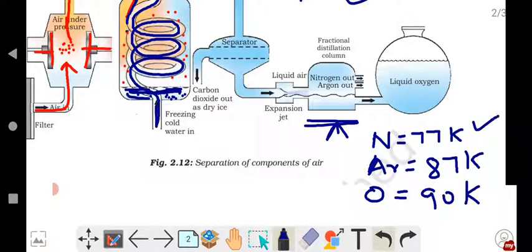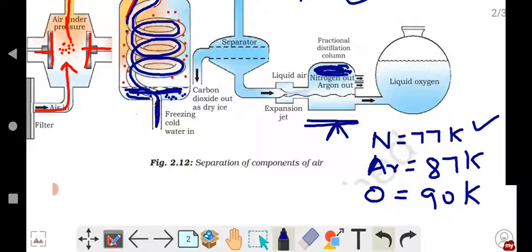Yes, nitrogen. So as the temperature increases and the thermometer shows the reading 77 Kelvin, what happens? The nitrogen starts to boil and changes its state from liquid to vapor, and those nitrogen vapors will be collected at the top of this fractional distillation column.